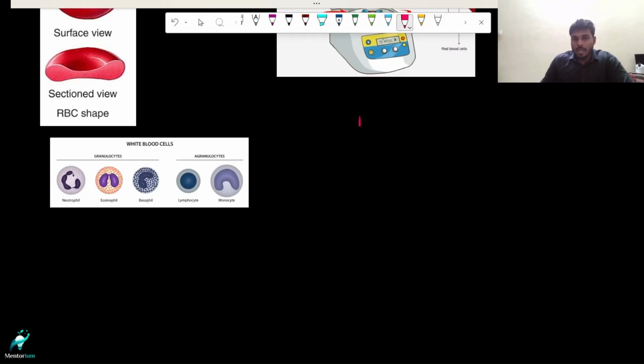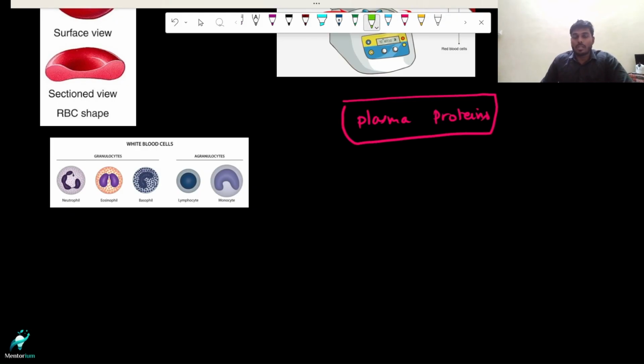Now let's discuss the plasma proteins. We have a number of plasma proteins, many dissolved in our plasma, but for exam's sake, we have 3 important proteins, and you should know what those 3 proteins are and what their functions are. They can be asked in MCQ format and in match the following kind of questions. The first protein that I'm going to discuss is fibrinogen.